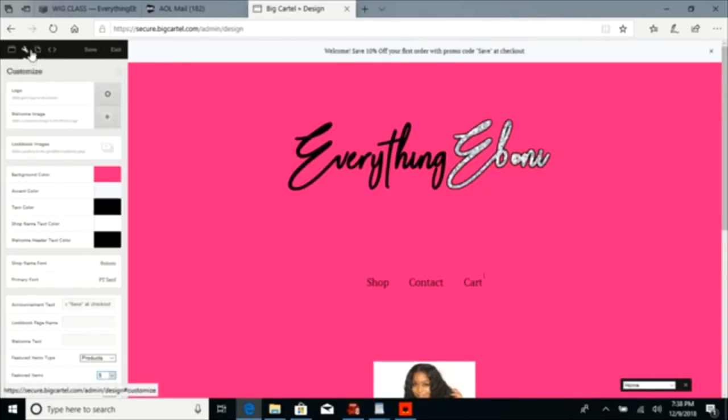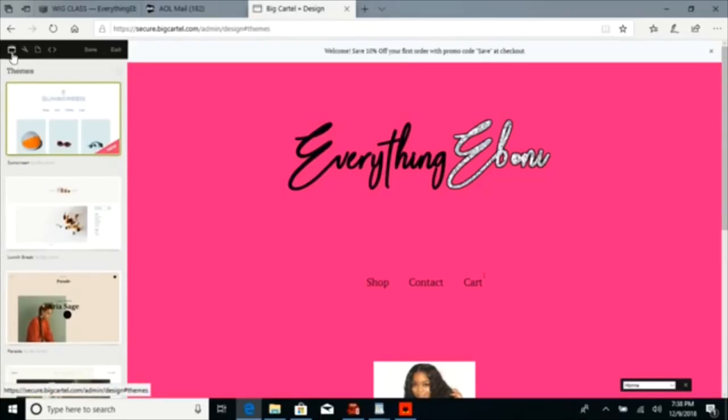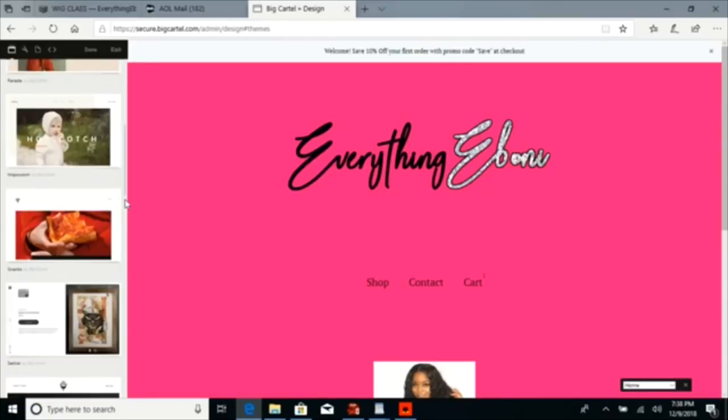So we right here with this gadget piece right here, you see what we clicked on up here? So we need to go over here, okay, and then we can pick a theme. So we on this sunscreen theme. And make sure you pick the theme first, because once I change the theme, all my colors and stuff over here, I'm going to have to redo it, unfortunately.